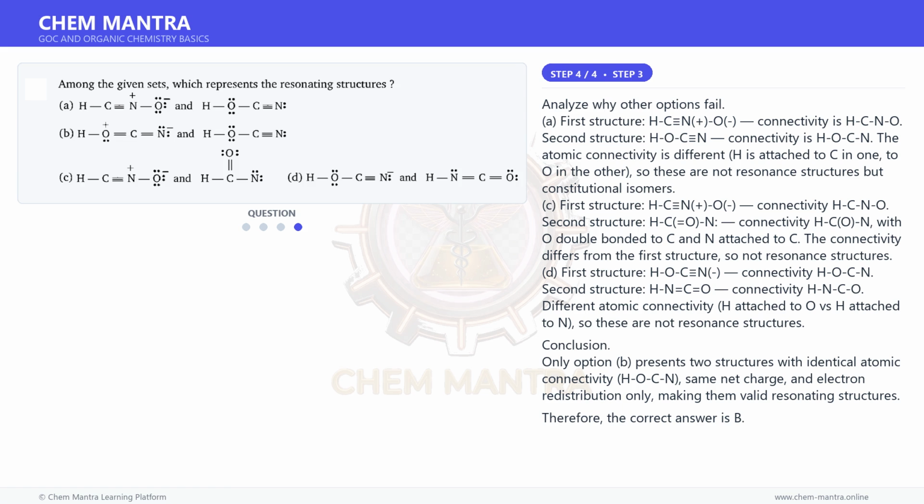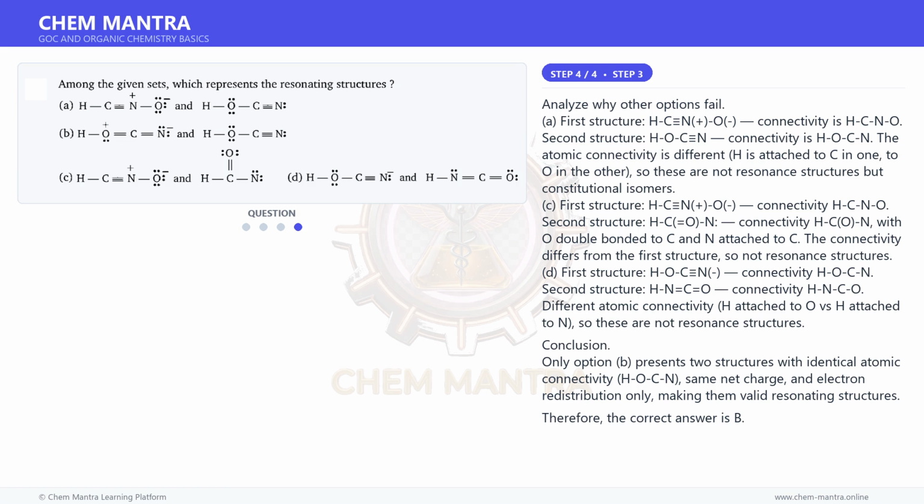C. First structure, HCN+O−, connectivity HCNO. Second structure, HC=O, N, connectivity HC, O, N, with O double bonded to C and N attached to C. The connectivity differs from the first structure, so not resonance structures.